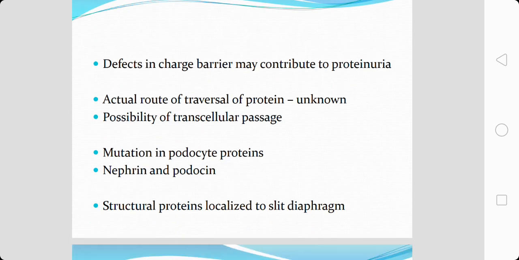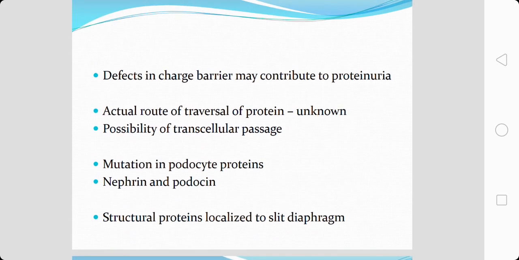There is one more factor which plays a role in causation of proteinuria, because there is a minimal change in the glomeruli. One more factor noticed to play a major role in contribution of proteinuria is the defect in the charge barriers. Defects in charge barriers are responsible for causation of proteinuria.